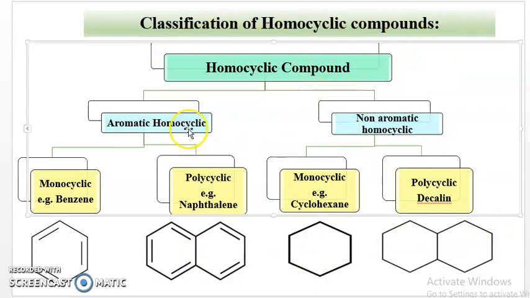They are classified into two groups, aromatic and non-aromatic. Again, aromatic compounds are classified into two groups, monocyclic and polycyclic. Again, non-aromatic compounds are classified into two, monocyclic and polycyclic.